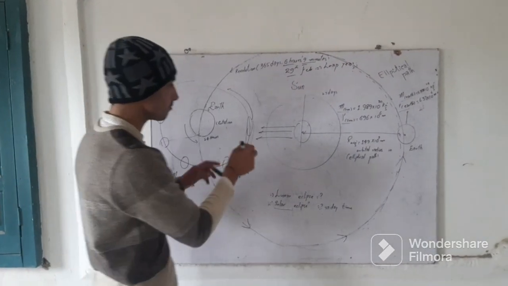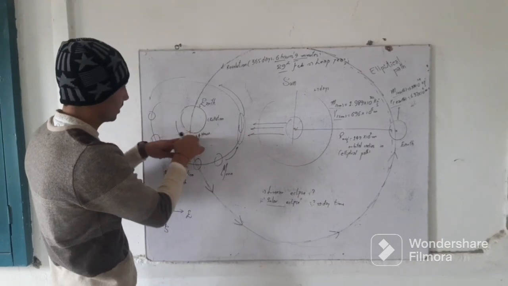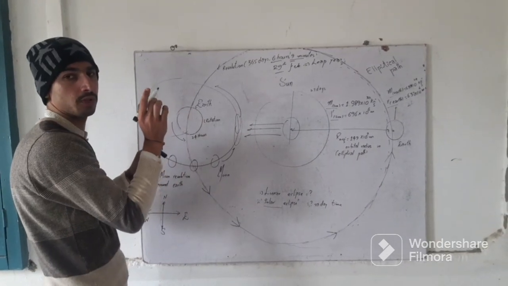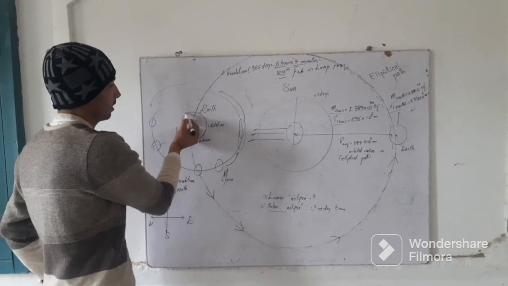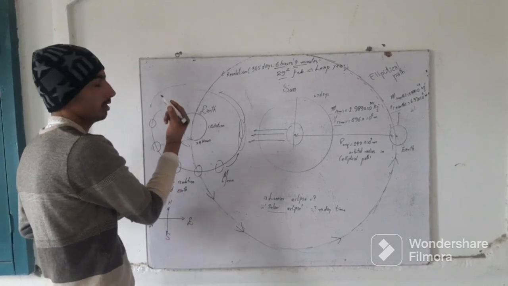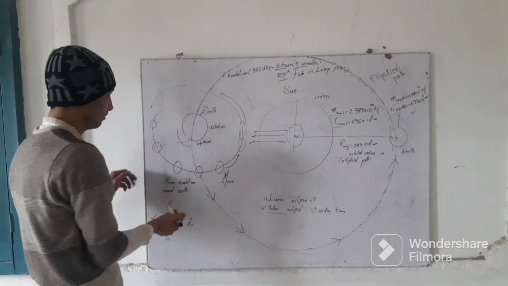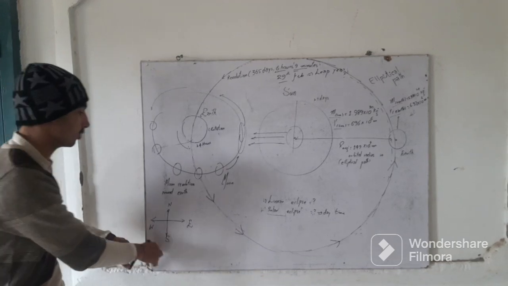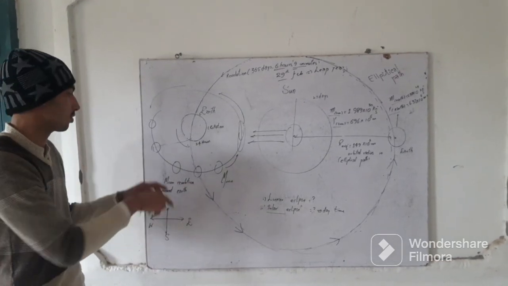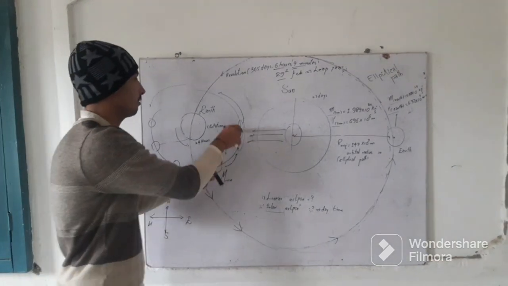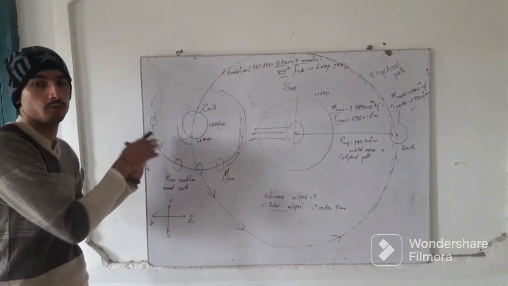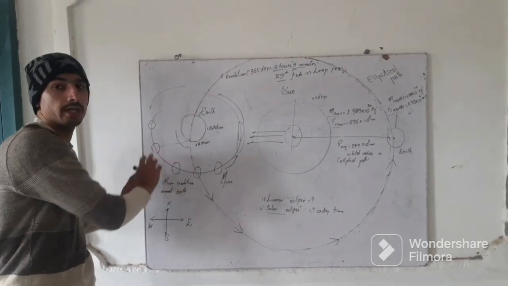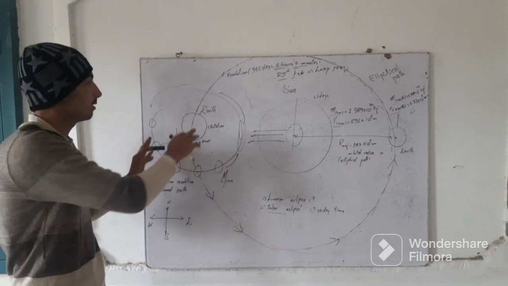Now, the earth rotates on its own axis in 24 hours. That is, the rotation of earth on its own axis is 1 day, that is 24 hours. Remember that the earth's rotation is from west towards the east, in anti-clockwise motion. Also, the moon is revolving around the earth in anti-clockwise motion. That is, the motions of both earth and moon are anti-clockwise.